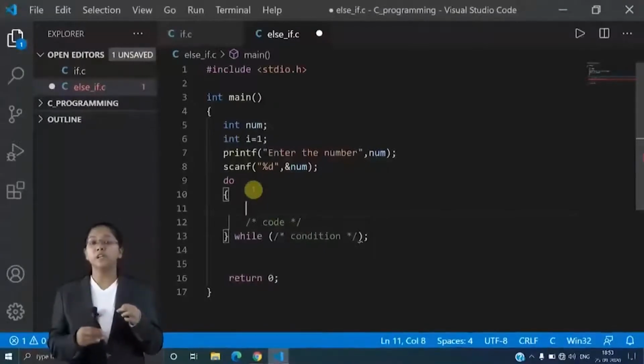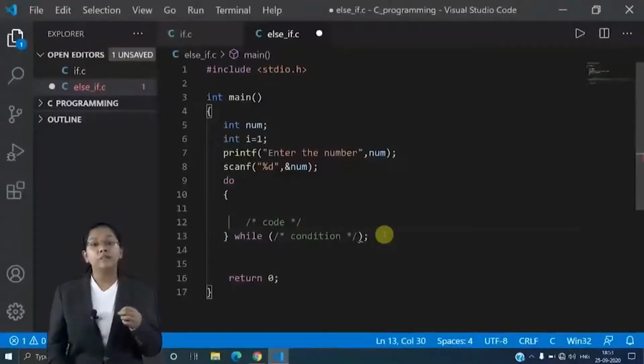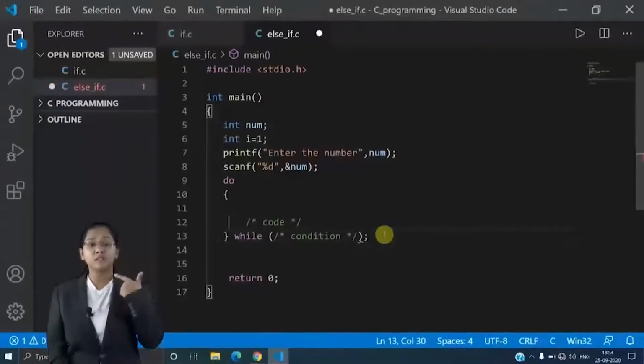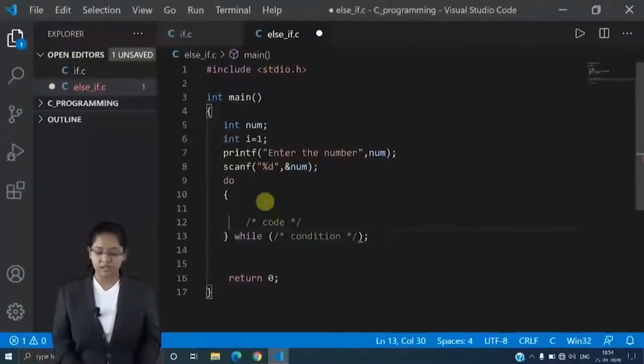And one more thing, here the while statement has a semicolon, you can see over here, right? Why? Because there isn't any statement inside that while loop, that is my full stop. After that we have a written statement over there. So therefore I have to write a full stop over there, that is I have to write a semicolon over there. Right? So this is my syntax of do loop.